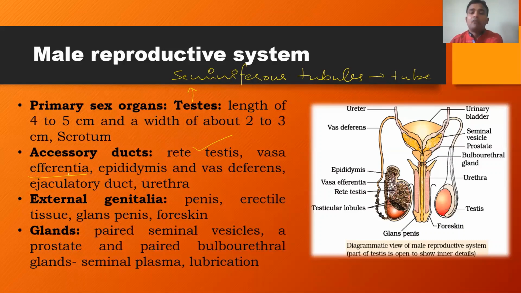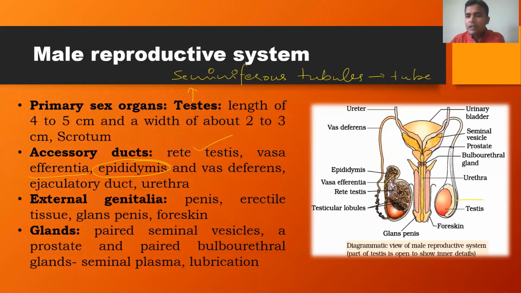vasa efferentia. The vasa efferentia collectively form a structure called the epididymis. In this diagram, we can see the epididymis here. Normally the epididymis is located on the posterior surface of each testis.